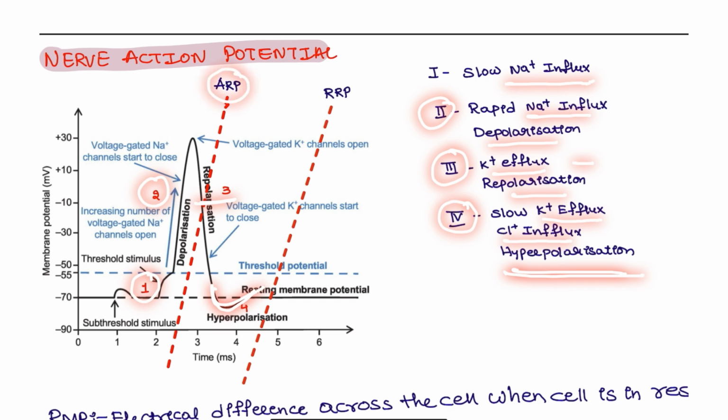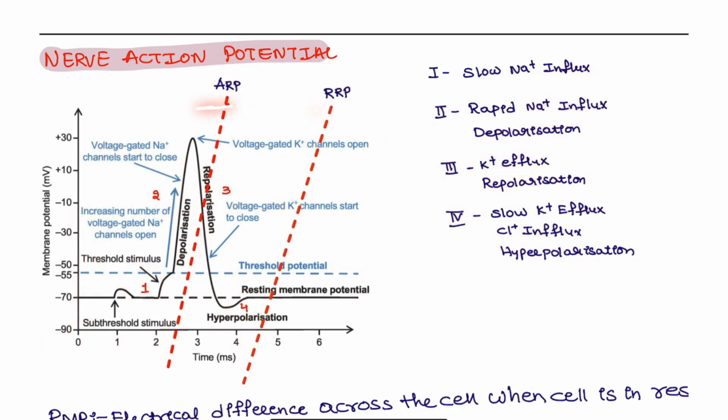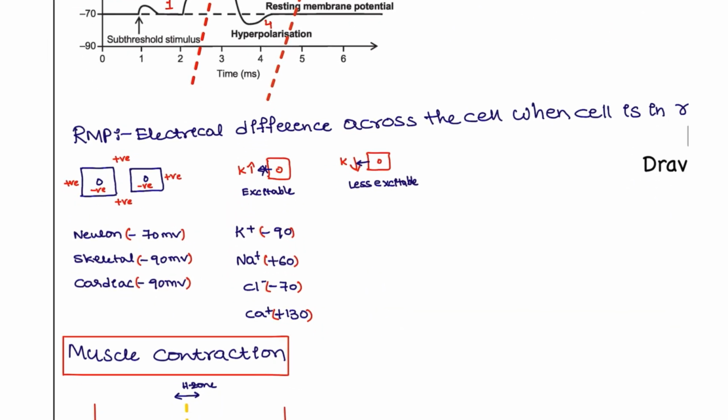So what is the absolute refractory period and the relative refractory period? All these phases up to here are the absolute refractory period. Even if you give multiple stimuli, there is not going to be another action potential. But in the relative refractory period, in between, if you give a second stimulus, it will again cause an action potential. That is the difference between the absolute refractory period and the relative refractory period.